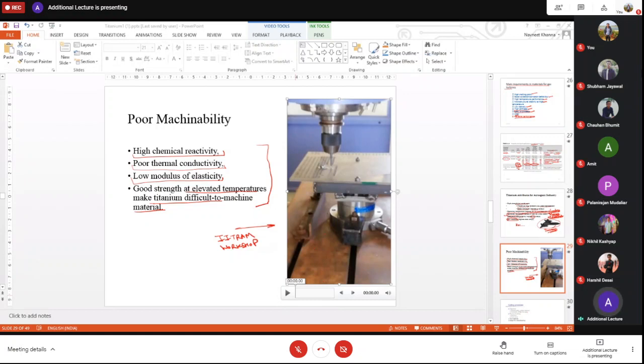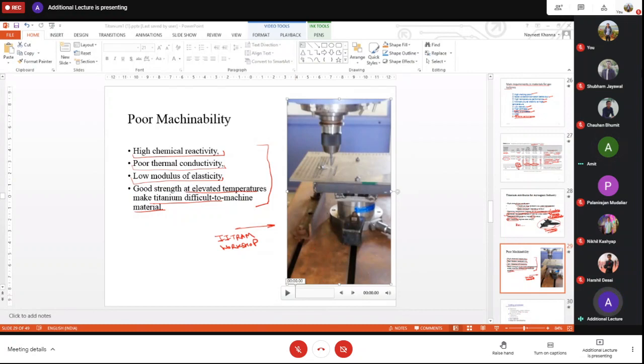So if you want to learn directly from Merchant, then you must go through his research paper on the merchant circle diagram. It was published in 1945 and another paper in 1946.